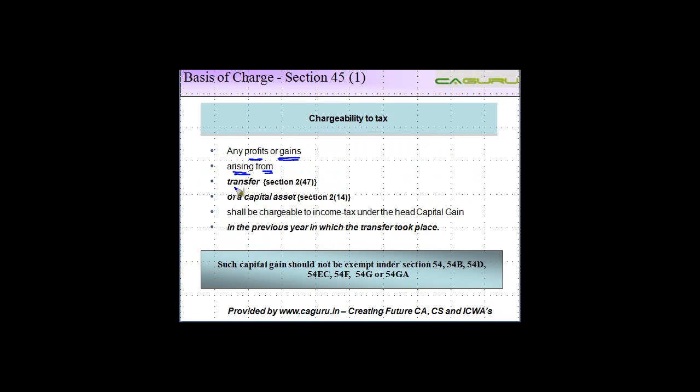arising from transfer. So when one person sells the asset to the other person, what is he doing? He is transferring his asset to the second person. Now transfer for income tax purposes is specifically defined in section 2 subsection 47, and we will see this definition as well of a capital asset. Now please note that the asset which is being transferred from this person, let's call him A and this person B, the asset which is the subject matter of transfer should be a capital asset.